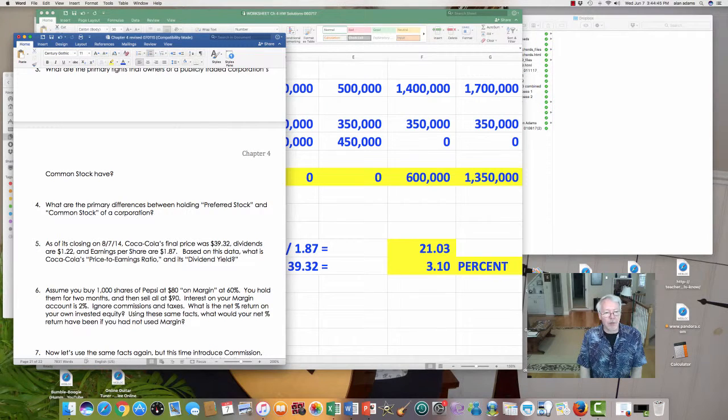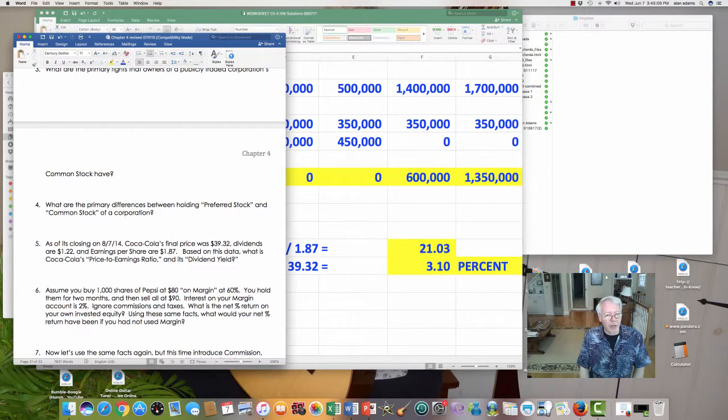We're going to buy 1,000 shares of Pepsi at 80, and we are in a margin deal with our broker of 60%. That means 60% of our money can be used at our option. Now, if you have a margin arrangement, it doesn't mean you have to use it. In this case, we'll do it both ways. You are going to hold this stock for 2 months, then you're going to sell everything at 90. Okay, very good. That means you made a little money.